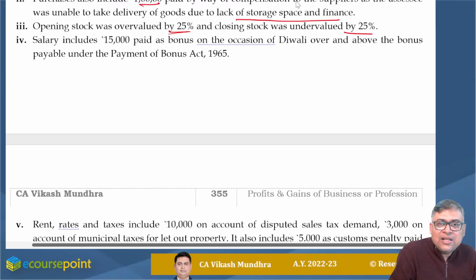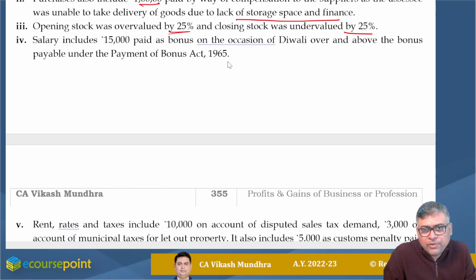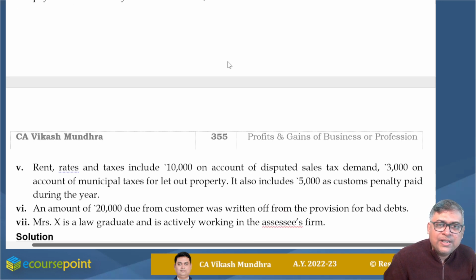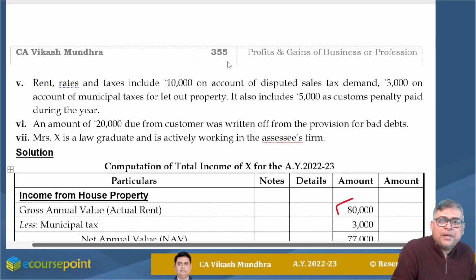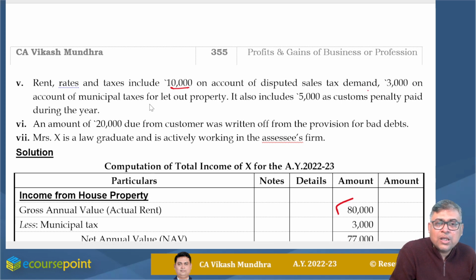Now, salary includes 15,000 paid as a bonus on the occasion of Diwali over and above the bonus payable under the Payment of Bonus Act 1965. No issue. We paid to the person. If it is paid to our employees, no addition required.